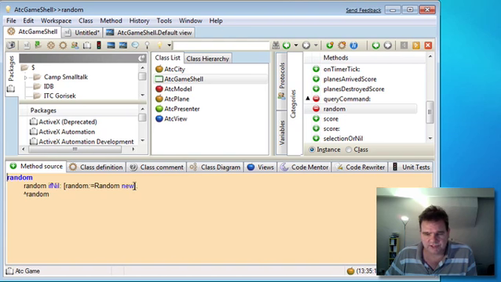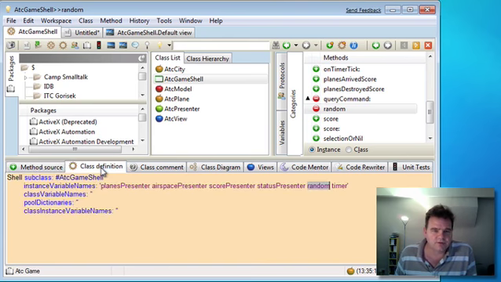One other thing I want to do, as part of the game, I want to be able to release a new random plane every few seconds. So in order to do that, we could start a new process to do it, but the most expedient way is to use a Windows timer. So I've added another instance variable which is a timer ID, and we're going to create a timer when we start the game and destroy it again when we stop it.